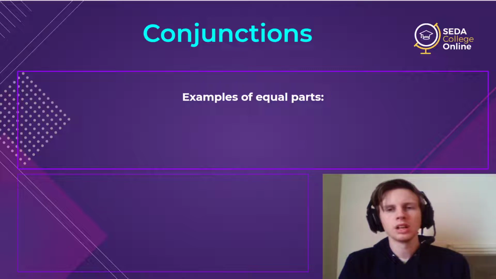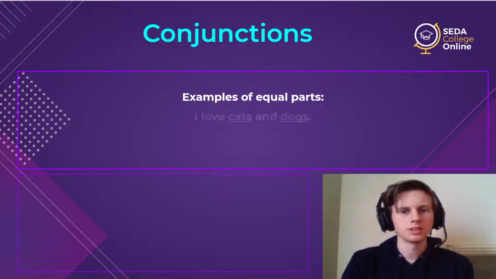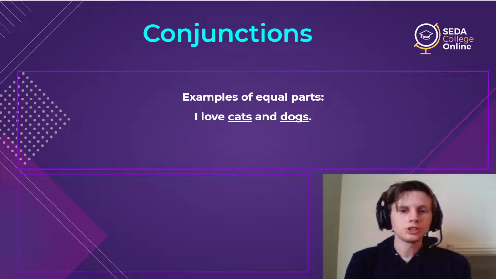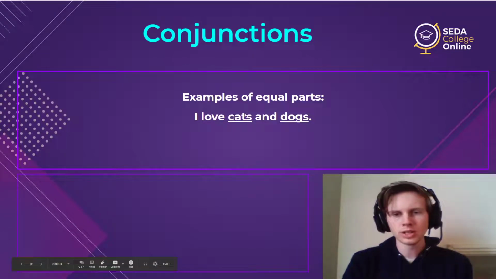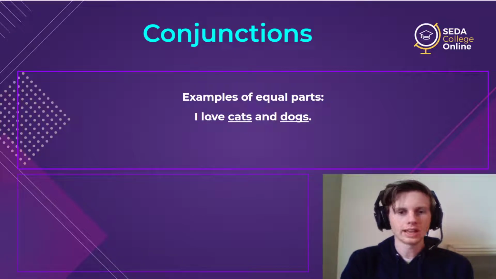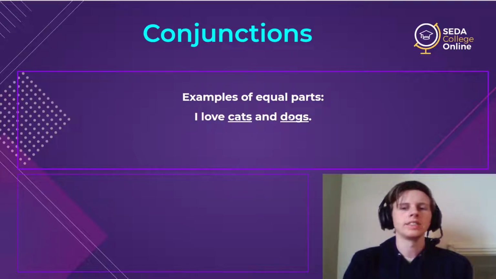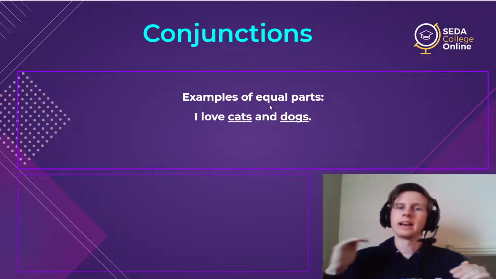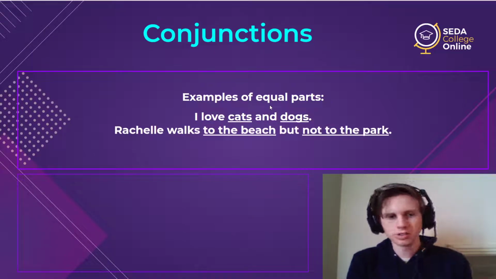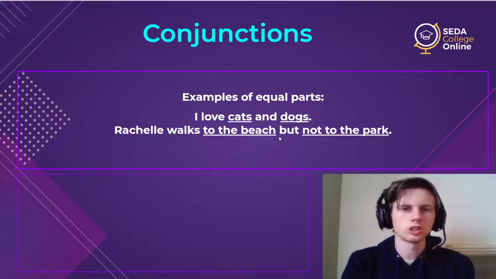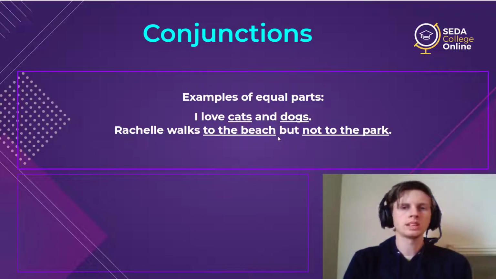So what does that look like? Here's an example of the first category, these things of equal parts. I love cats and dogs. Here I'm using the word and to connect two nouns. We have an object of the verb here: I love what? Well, I love cats as a noun, and I love dogs. I can use a conjunction to connect them together. I love cats and dogs, and this unit now is equal part noun, noun. They can connect larger parts. Rochelle walks to the beach, but not to the park. Now I'm using the conjunction but to connect prepositional phrases. So we can connect whole phrases: to the beach, not to the park.